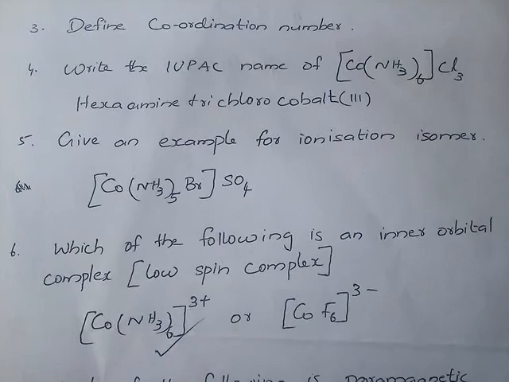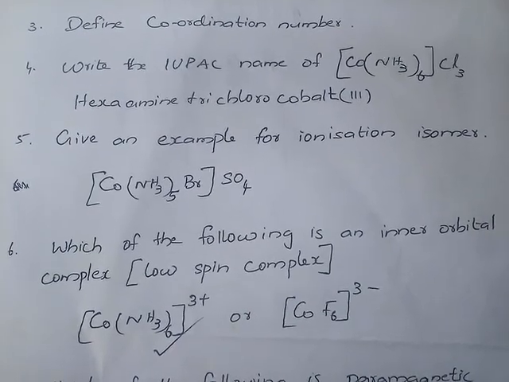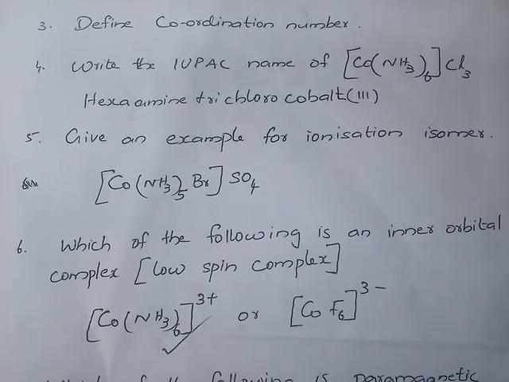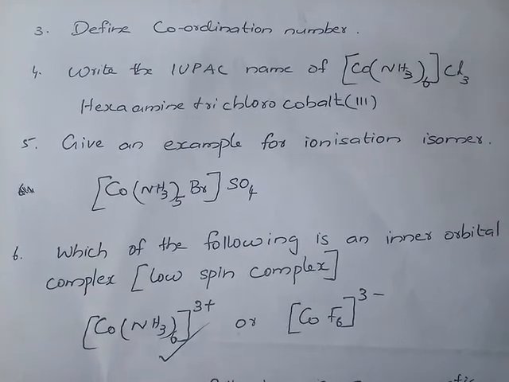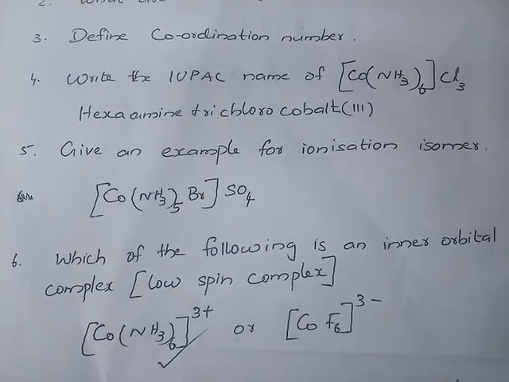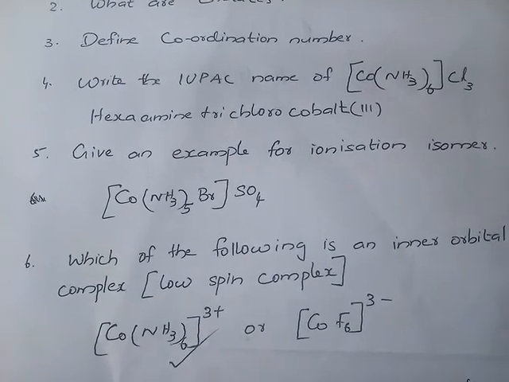Then the next question is, give an example for ionization isomer. Ionization isomer means the ions can exchange between the species and the coordination sphere.